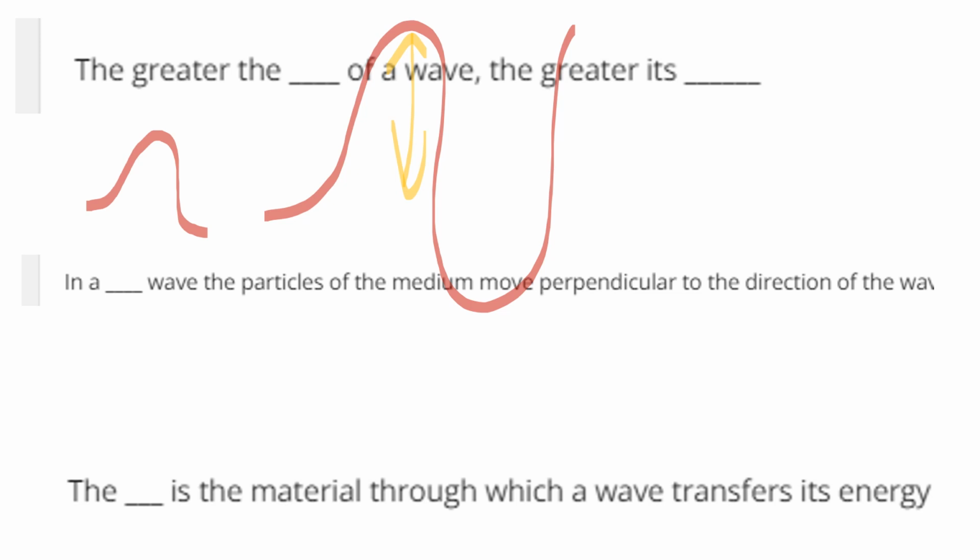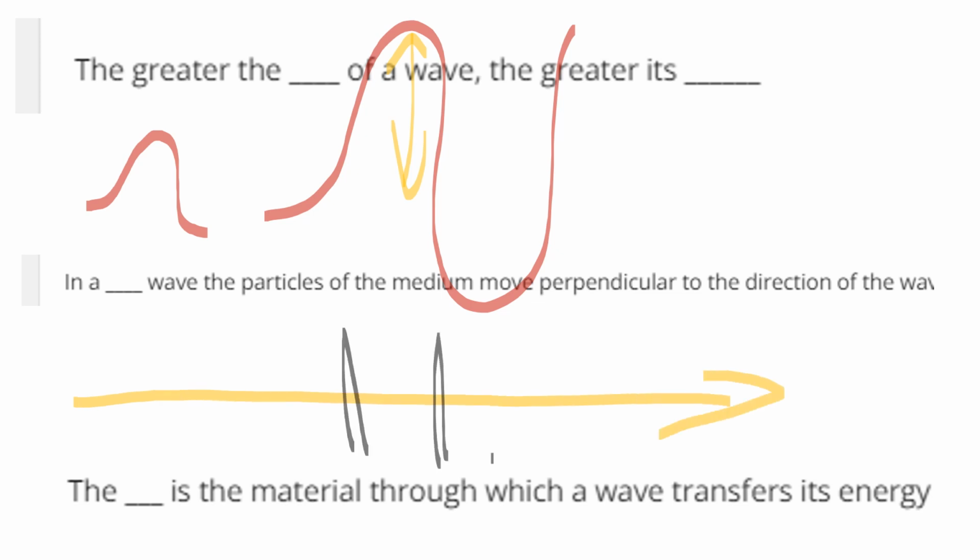Now that second question: in a blank wave, the particles of the medium move perpendicular to the direction of wave motion. So the wave is moving this way, but the particles are moving perpendicular to that. Well, that is a transverse wave. That's that traditional wave shape. And the medium is the material through which a wave transfers its energy.